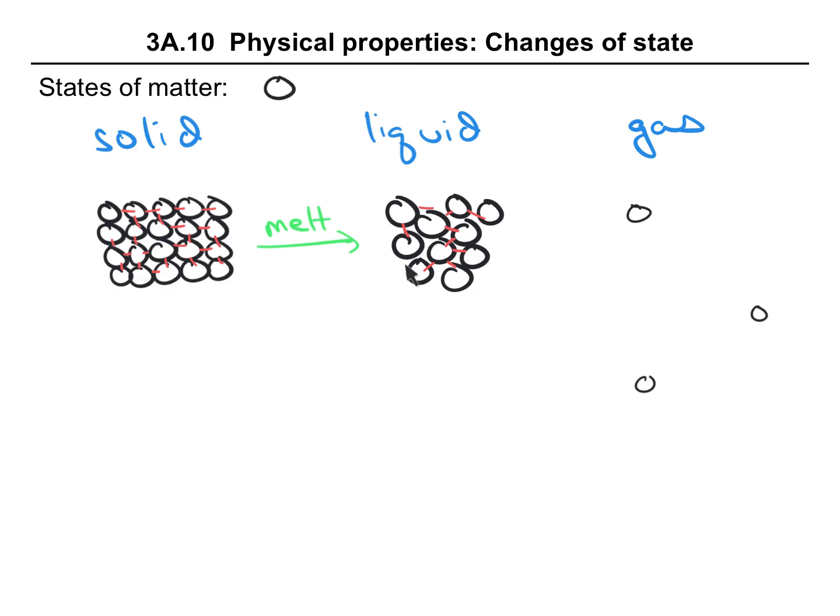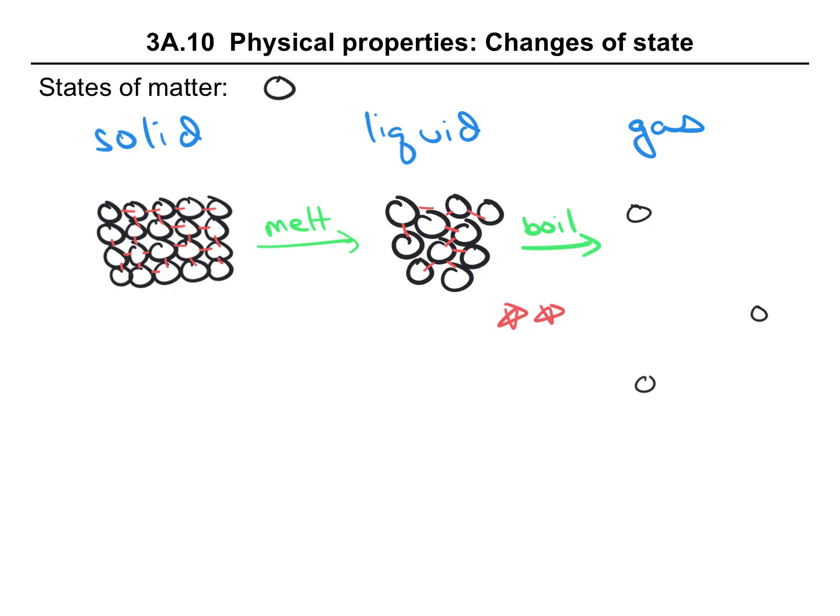And as we are melting, to think about it in terms of intermolecular forces, we're going from highly organized intermolecular forces to less organized intermolecular forces. But as we go from a liquid to a gas, this is where we think about boiling. And in the case of boiling, we go from having molecules that are held with other molecules by intermolecular forces to molecules that have no intermolecular forces. So I like to focus on boiling point because this is where we have the most drastic change.